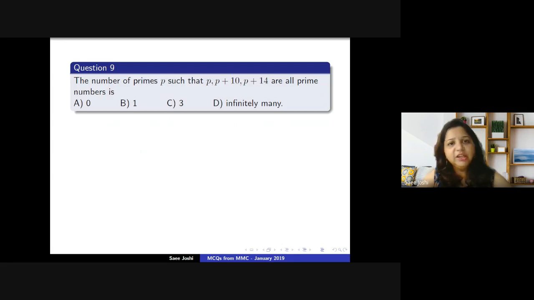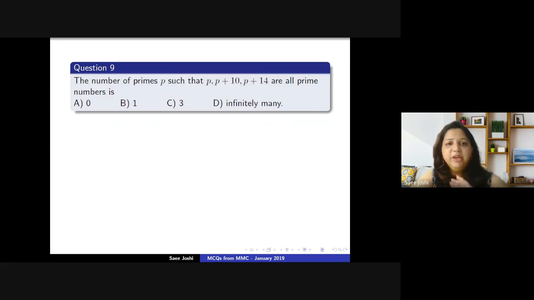We have to find the number of primes P such that P, P plus 10 and P plus 14 are all prime numbers. Let us try to work out some examples and see if we can eliminate some options. For example, let us take P equal to 2. 2 is a prime. Is 2 plus 10 a prime number? No, it is not. 2 plus 10 is 12, which is definitely not a prime number. So 2 is clearly not one of these primes.